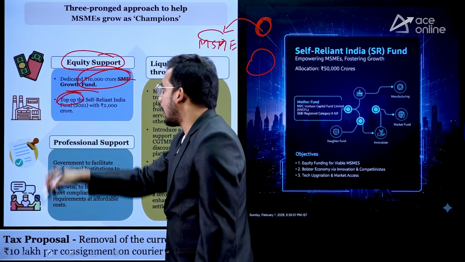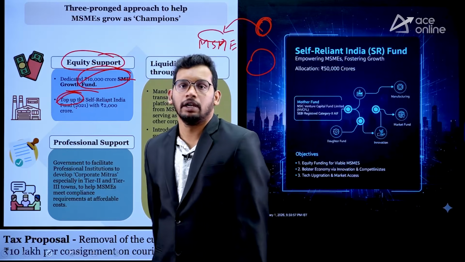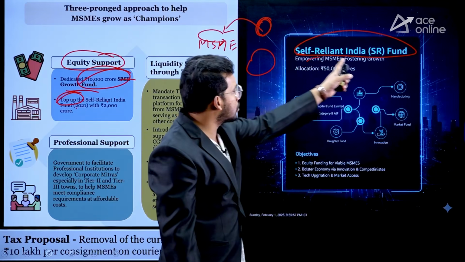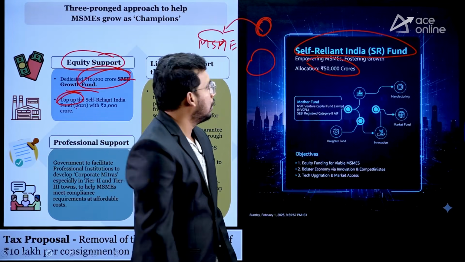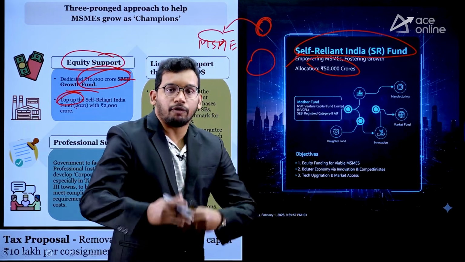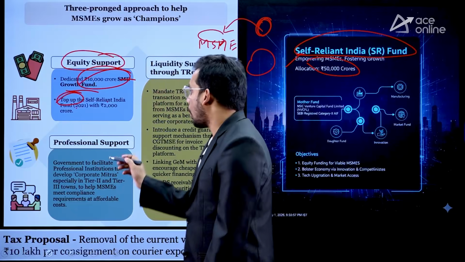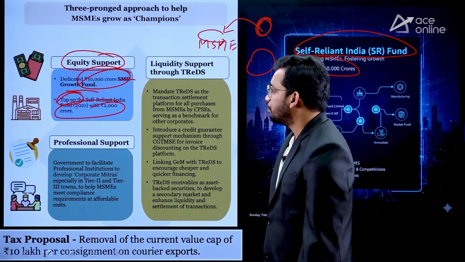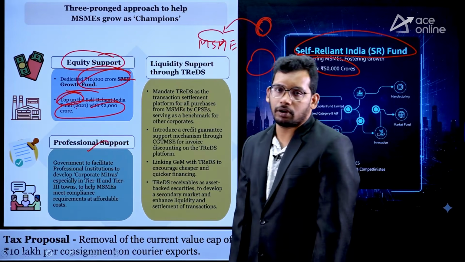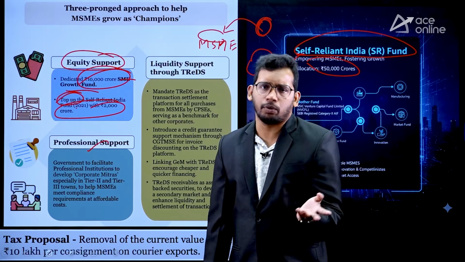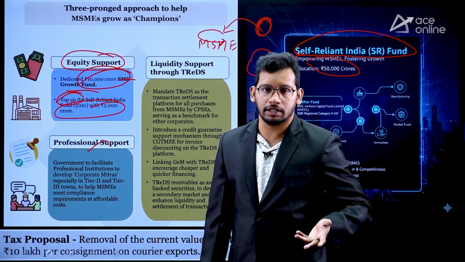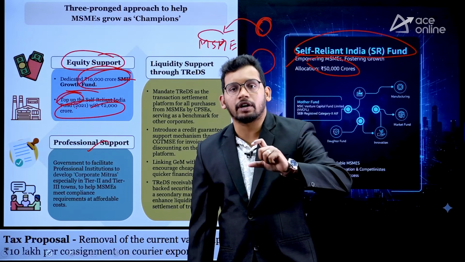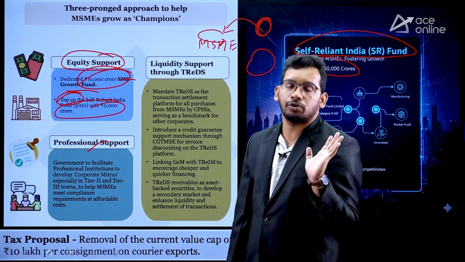Similarly, the government has added a top up for the self-reliant fund. The self-reliant fund was already launched for MSMEs. Around 50,000 crores were allocated. Why? For empowering MSMEs for faster growth. Now we are going to top up with 2,000 more crores for MSMEs, right? Similarly, professional support. Many MSMEs are contributing to exports, but they don't know the rules and regulations in other countries. What kind of quality we need to maintain, what kind of support for the product we need to maintain. All these were not clear to the MSMEs.